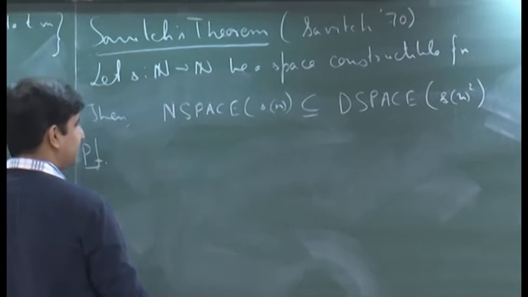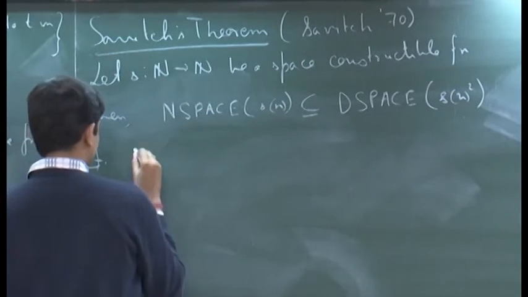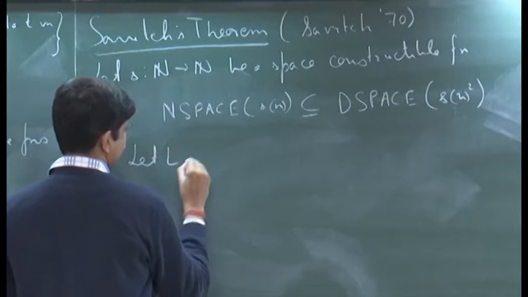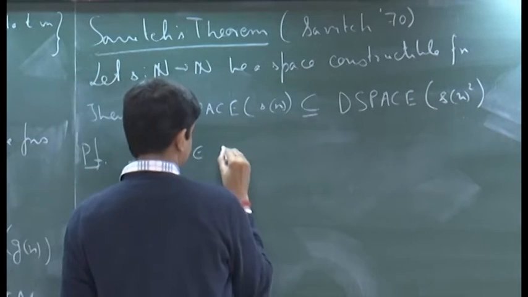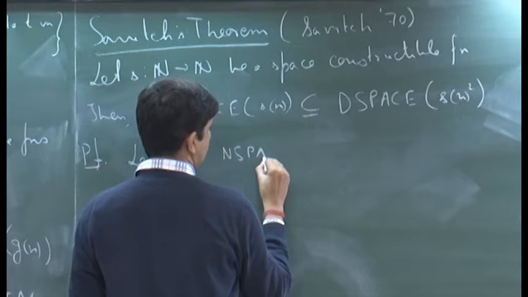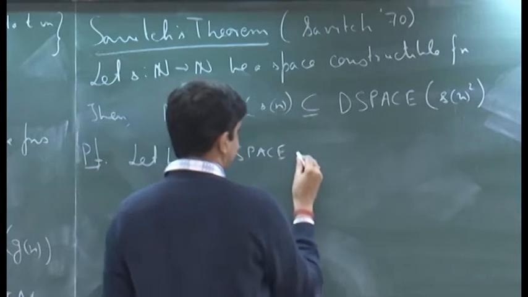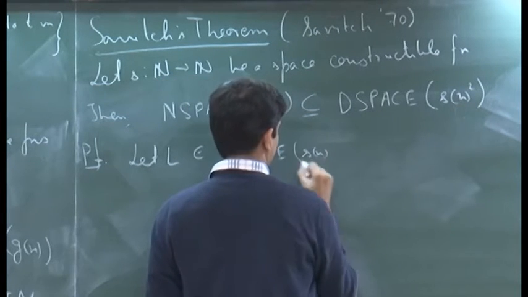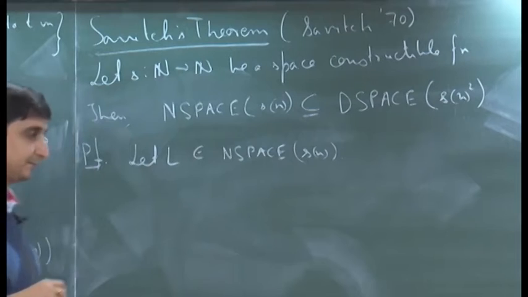So, we will take some language L in NSPACE(S of n). So, let L be a language in NSPACE(S of n). What does that mean?